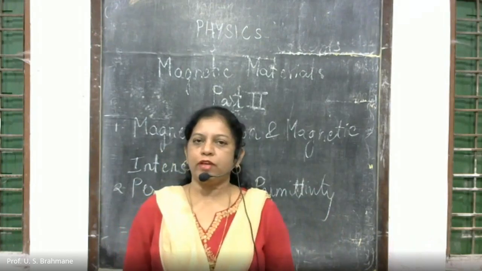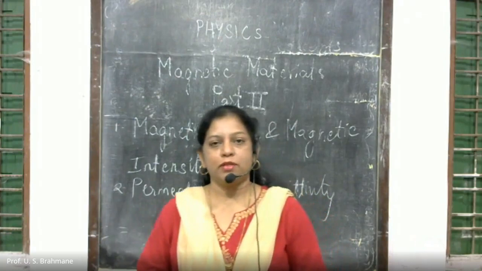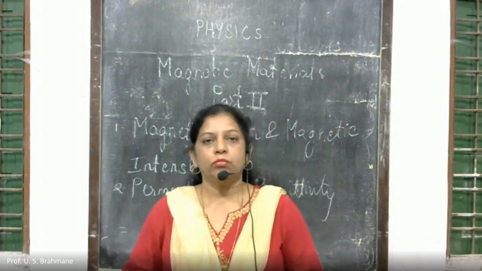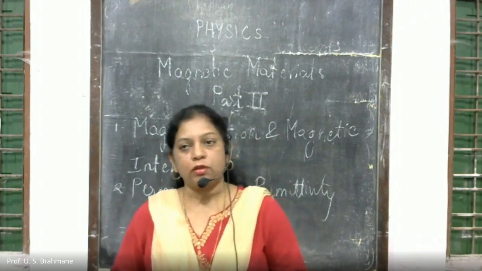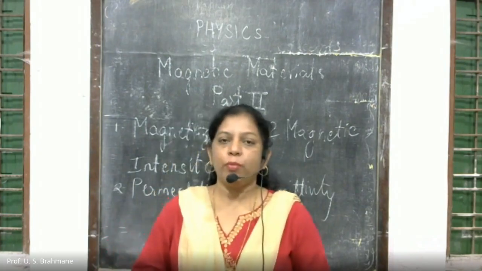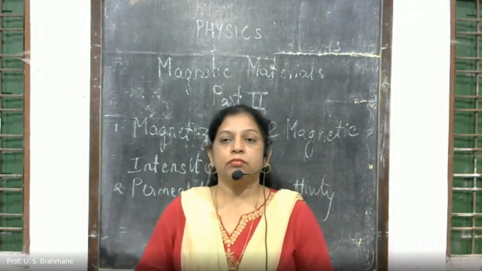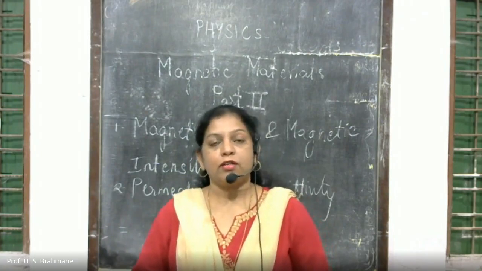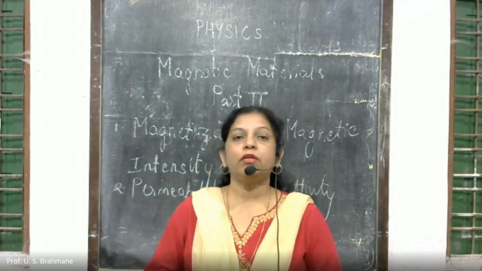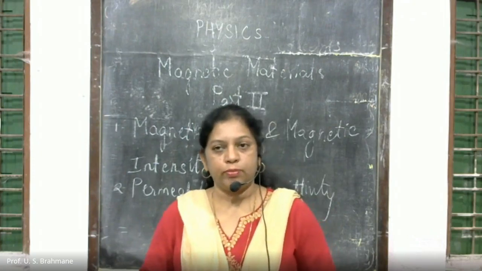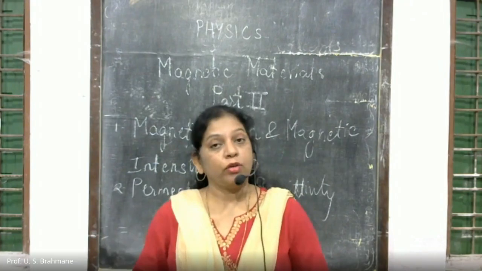Last lecture we have seen how the origin of magnetism is due to the moving electron, and also we have seen the equation. We have got the magnetic moment of a revolving electron, and the ratio which we have seen is the gyromagnetic ratio, the relation between the orbital magnetic moment and the angular momentum.